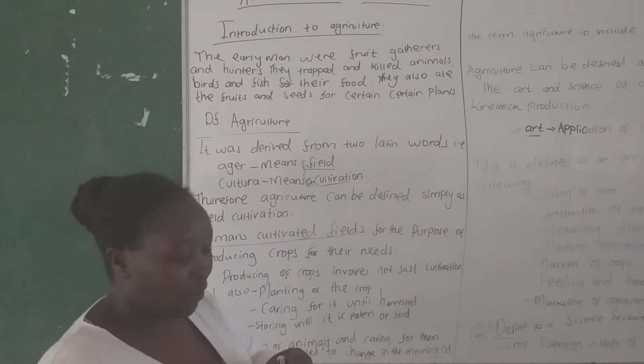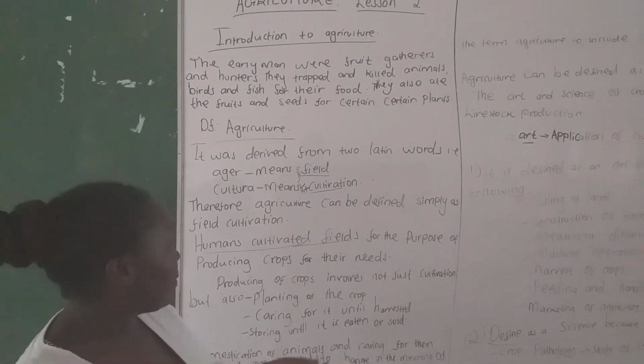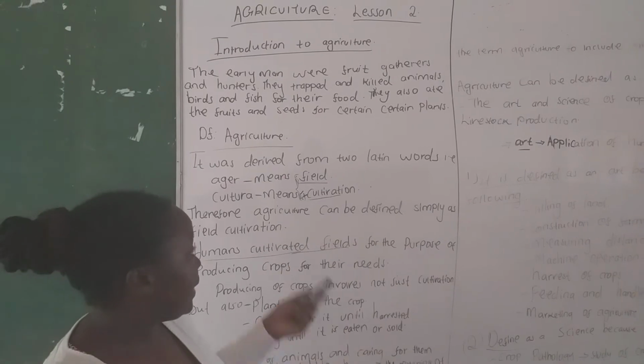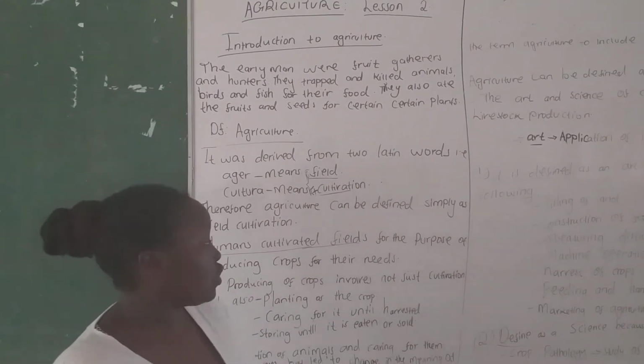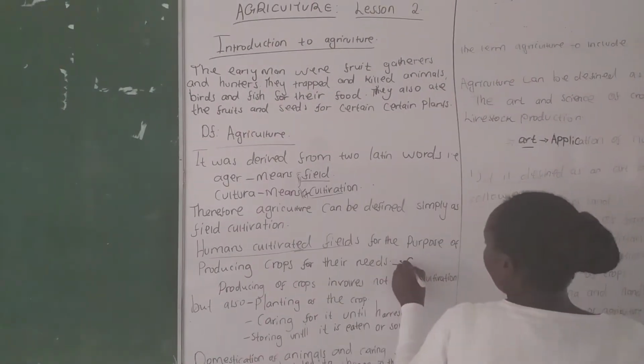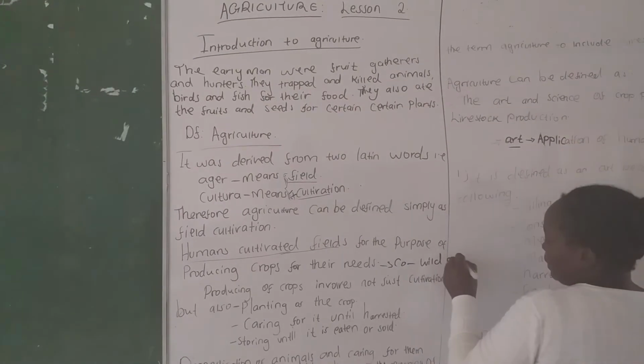Why did the early men, or human beings, cultivate fields? They did so for the purpose of producing crops for their needs, due to competition from wild animals.